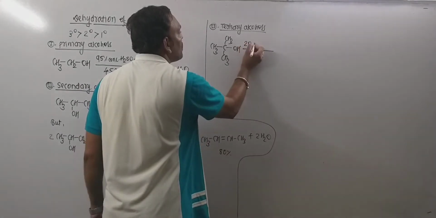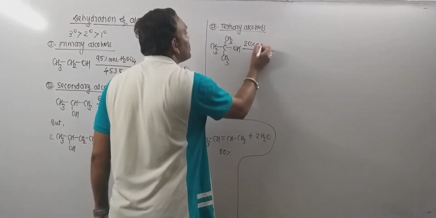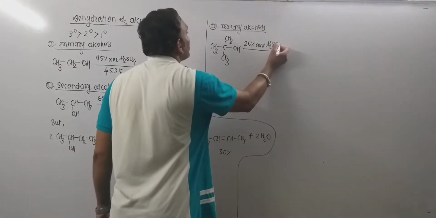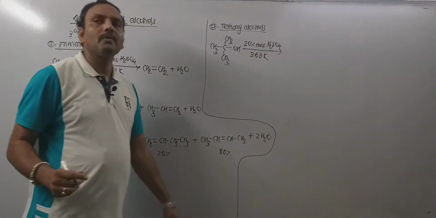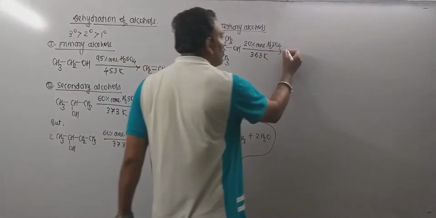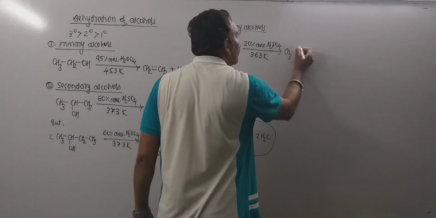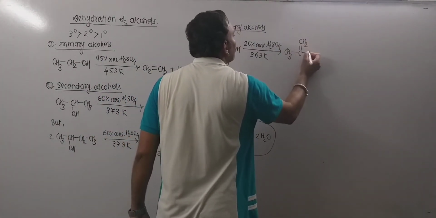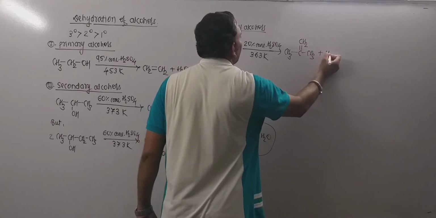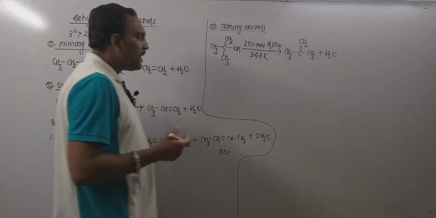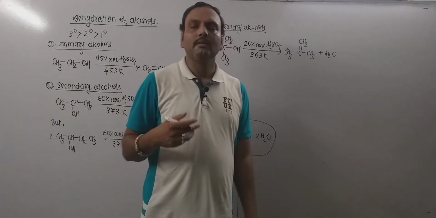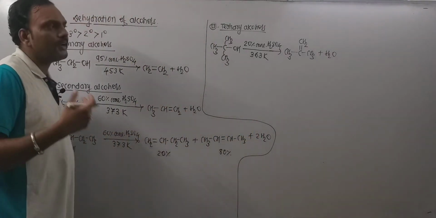When this tert-butyl alcohol is heated in presence of just 20% concentrated H2SO4 at about 363 Kelvin, then it undergoes dehydration, leading to the formation of alkene, what we call isobutylene, with the departure of water. So these are several examples of dehydration of primary, secondary and tertiary alcohol.